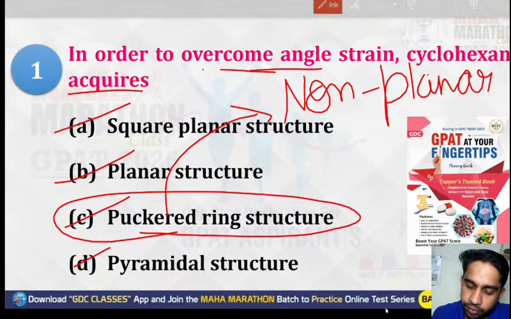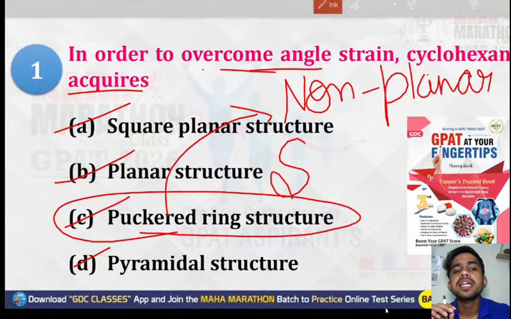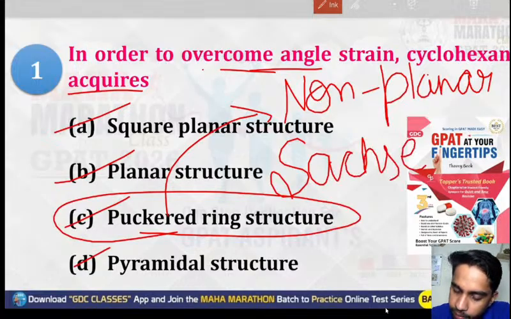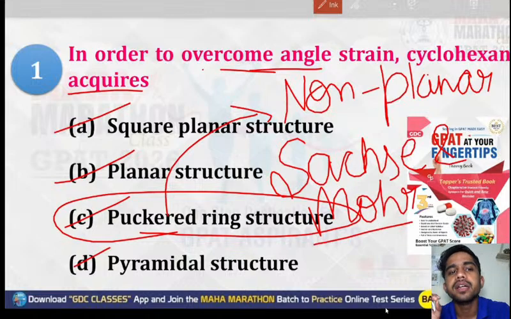This concept was given to us by Sachse and Mohr, and the theory is known as the Sachse and Mohr theory.